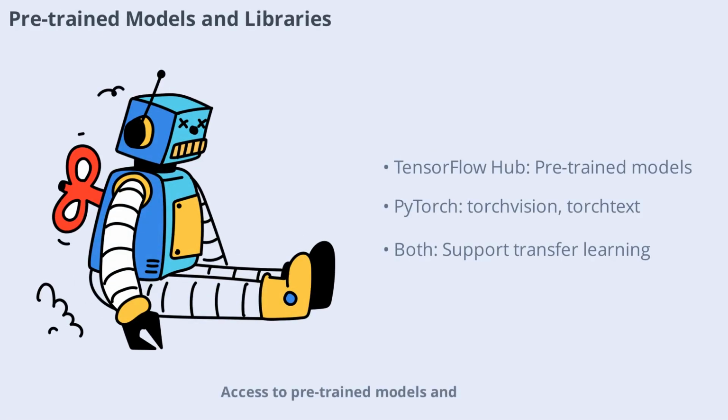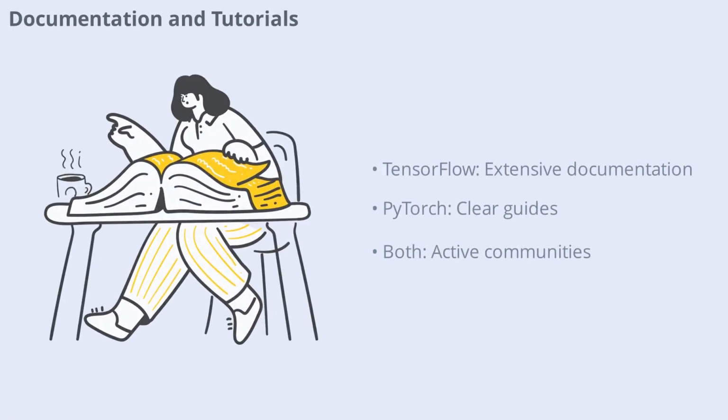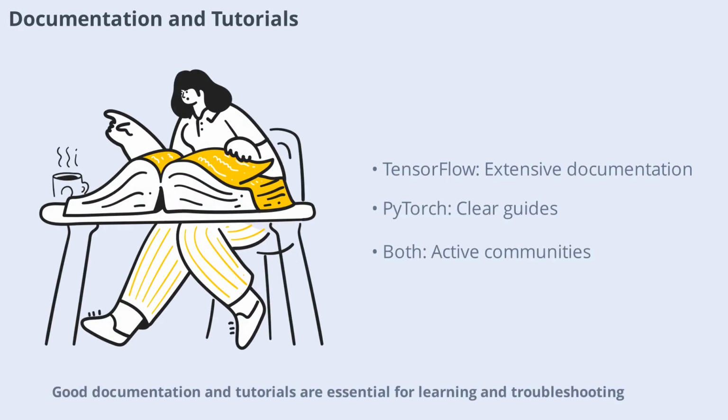Access to pre-trained models and libraries can accelerate development and experimentation. TensorFlow Hub offers a wide range of pre-trained models for tasks like image classification, text analysis, and more. PyTorch's TorchVision and TorchX libraries provide similar resources, making it easy to leverage state-of-the-art models. Both frameworks support transfer learning, allowing you to fine-tune existing models for your specific needs. The availability of pre-trained models helps reduce training time and improves performance on many tasks. Good documentation and tutorials are essential for learning and troubleshooting.